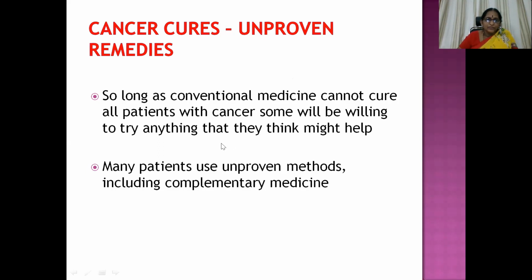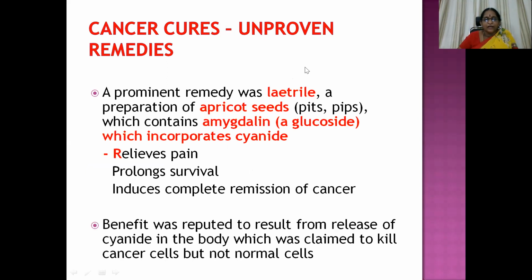Many patients use unproven methods, including complementary medicine like Ayurveda, homeopathy, Unani, and naturopathy, though I don't know much about naturopathy. A prominent remedy was Laetrile, a preparation of apricot seeds, which contains amygdalin, a glucoside which incorporates cyanide. It relieves pain. This Laetrile drug is made from apricot seeds.